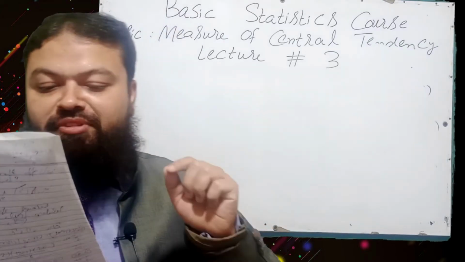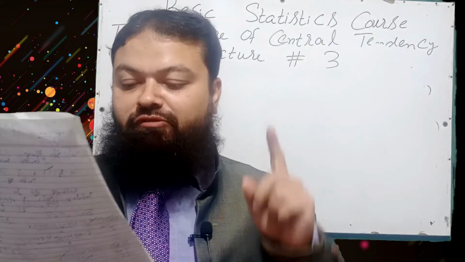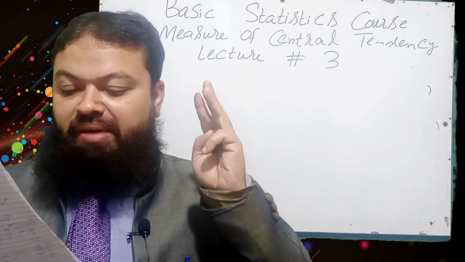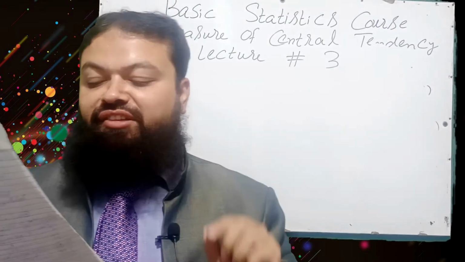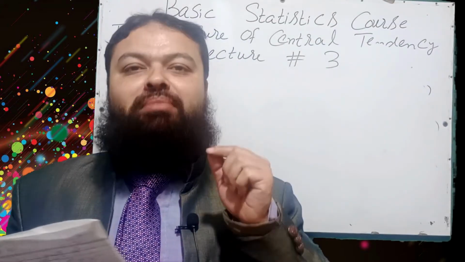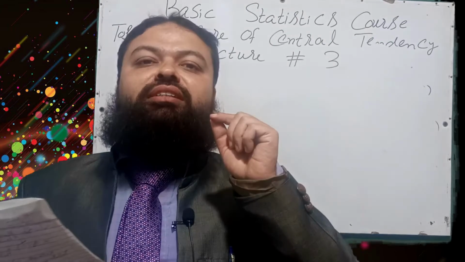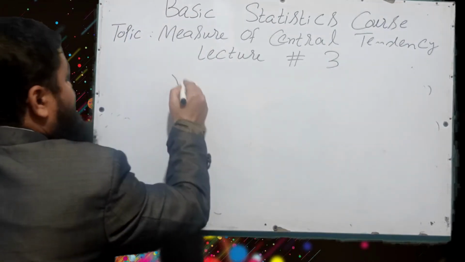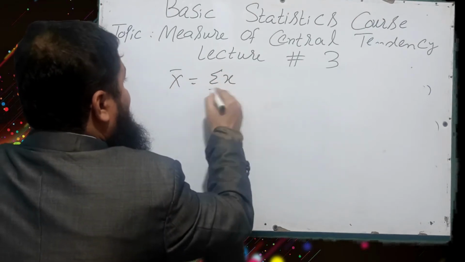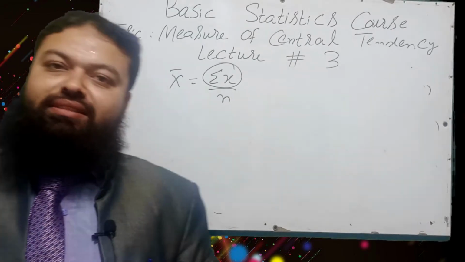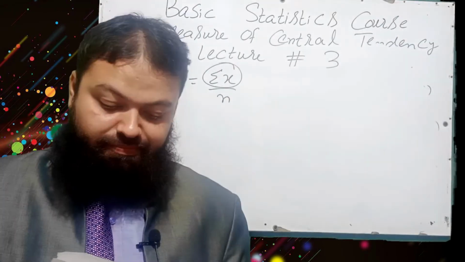Question 31. The mean of a set of observations depends upon: first and last value, 75% of the values, maximum and minimum value. The D option is all the values of the data. A very important one. We know mean x bar depends upon all the values of the data. The formula of x bar is summation x over n. It depends upon all the values of x. D will be the correct option in the paper.